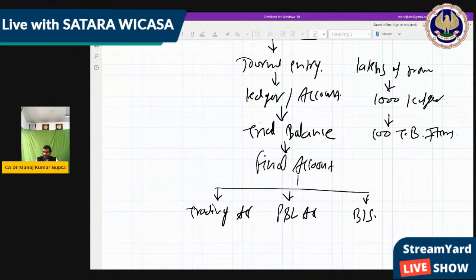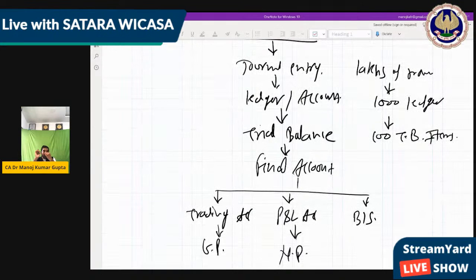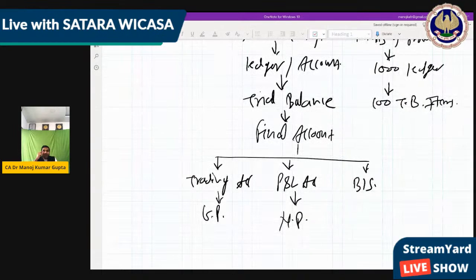In the trading account we get one item, that is gross profit. In the P&L account we get one item, that is net profit. Means Mukesh Ambani can identify from the beginning of the year to the end of the year, he had made crores of transactions, he had made lakhs of crores of rupees of transactions, but at the end he gets a single figure, that is net profit, maybe 1,000 crore, maybe 10,000 crore, maybe 1 lakh crores.